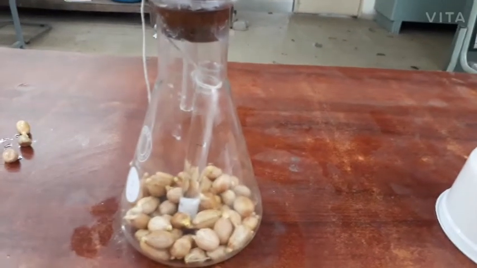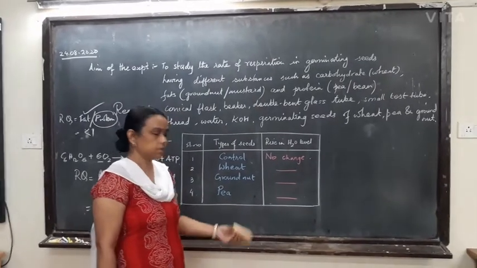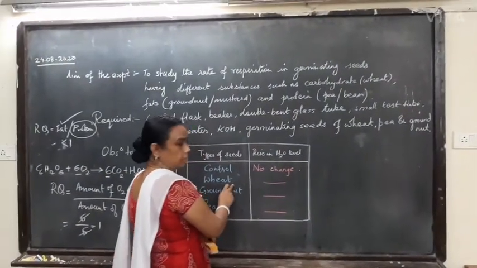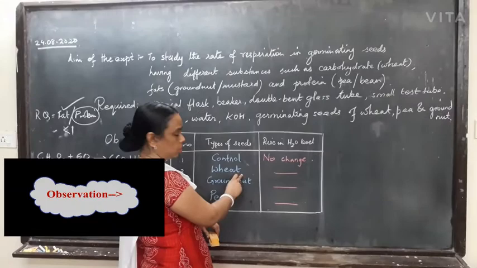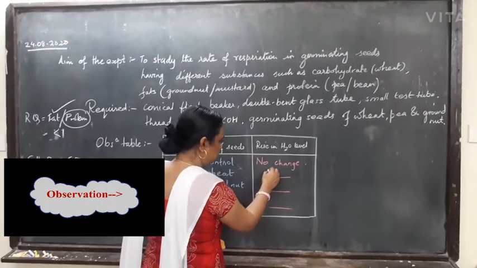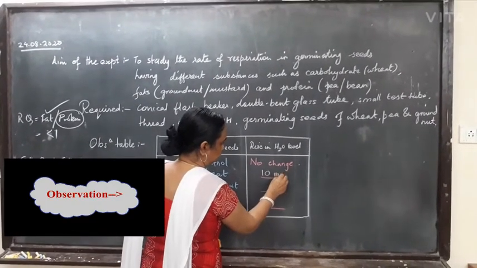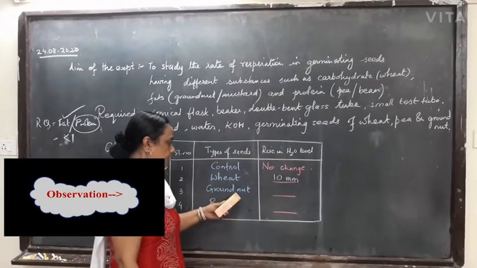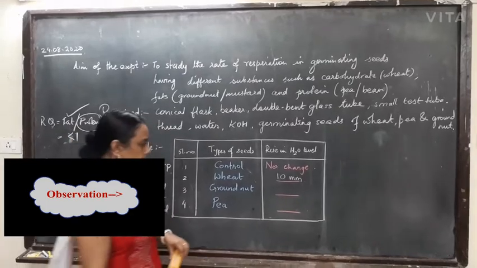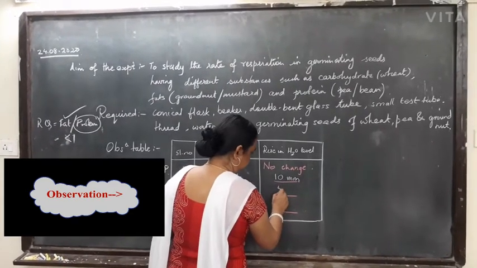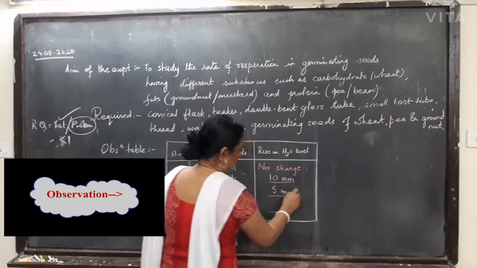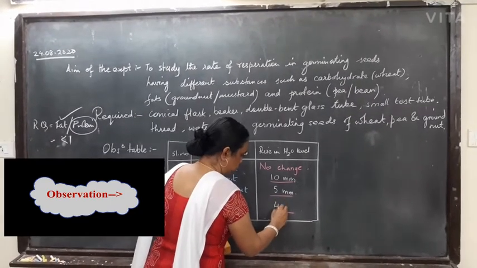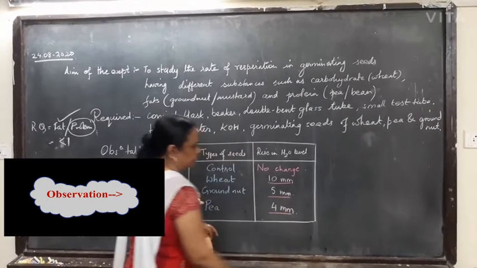So after 2 hours, we measured the wheat. If we take wheat as the respiratory substrate, we get around 10 millimeter of rise in water level in the delivery tube. When we take groundnut, we get less, around 5 millimeter of rise only, whereas in the case of pea it is around 4 millimeter of rise only.